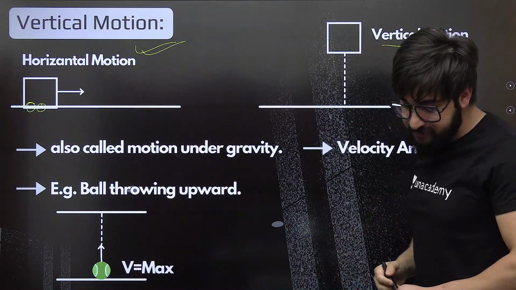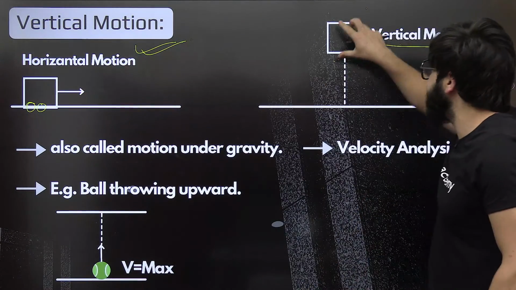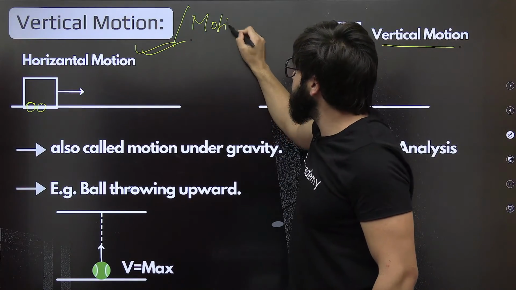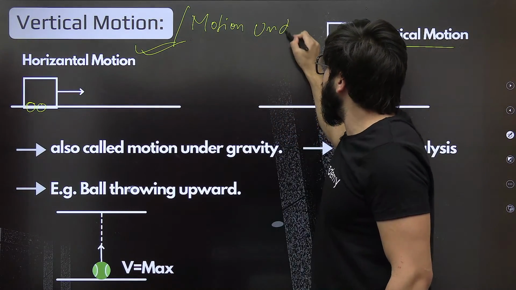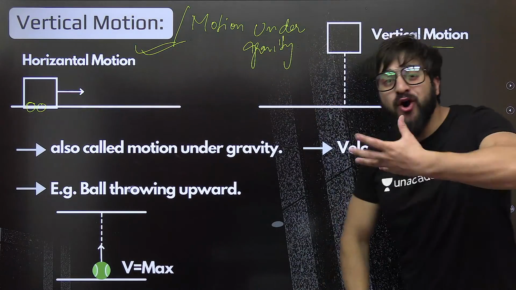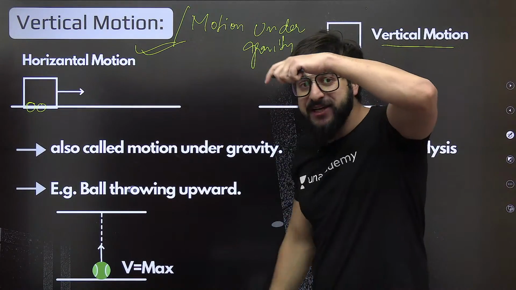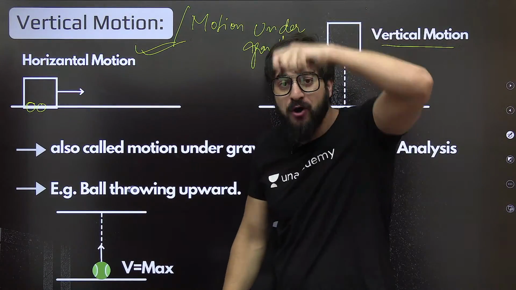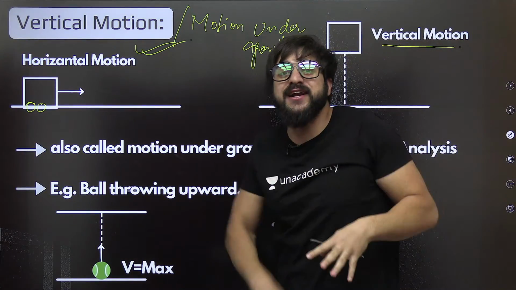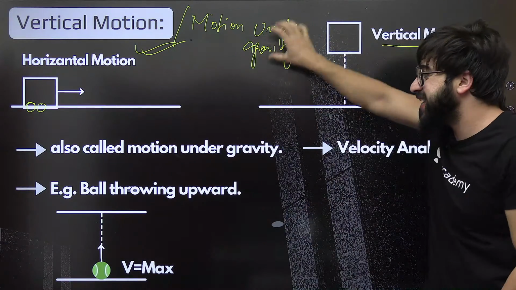So it is falling vertically downwards. We can call it the vertical motion, or we can call it motion under gravity. Why can we call it the motion under gravity? Because this is under gravity only. Gravity is pulling this one. Right now I am applying no force on this block. Still it is being attracted towards the center of Earth. Still it is falling down. Why? Because gravity is attracting. That's why we call it the motion under gravity.